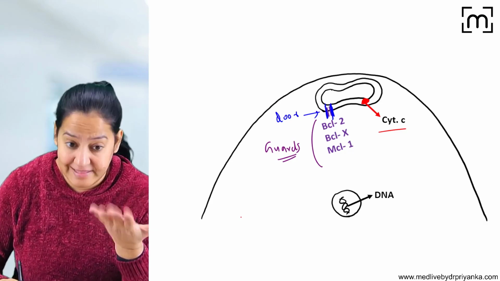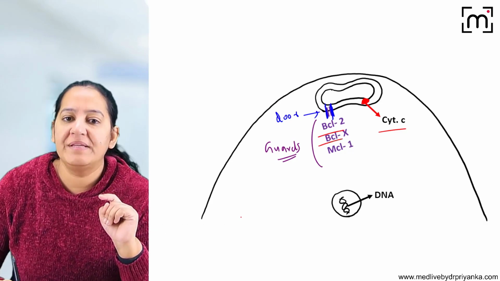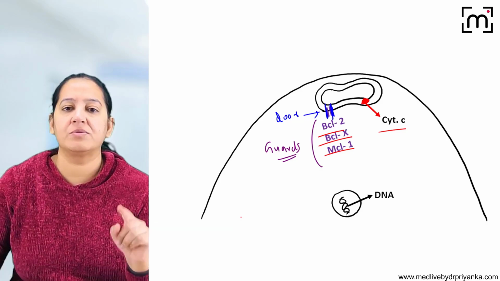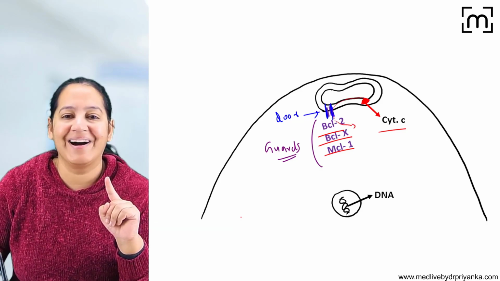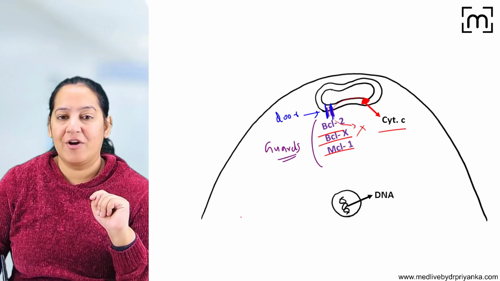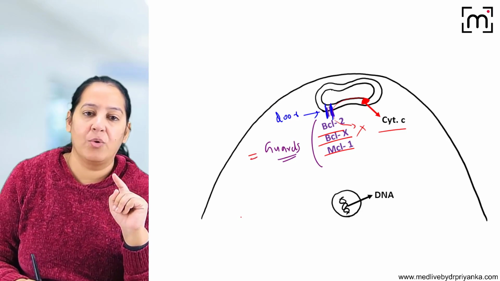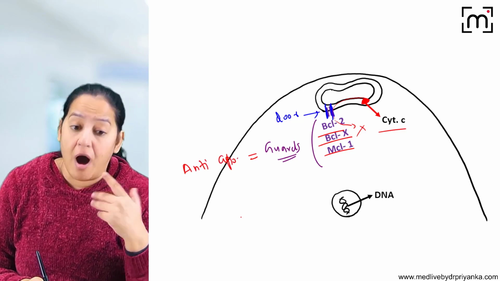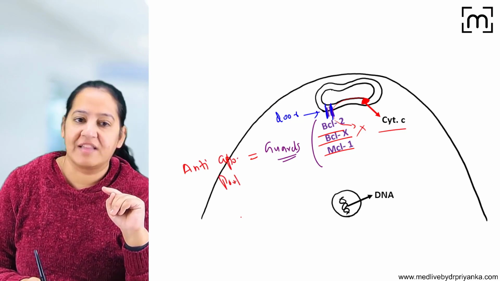What are the 3 guards? Learn the names: BCL2, BCLX and MCL1. Those are the 3 guards that are preventing the cytochrome C from coming out. So cytochrome C cannot leak out. Got my point? Cytochrome C cannot leak out because of the guards. These are known as anti-apoptotic proteins, anti-apoptotic guards, because they are preventing apoptosis.